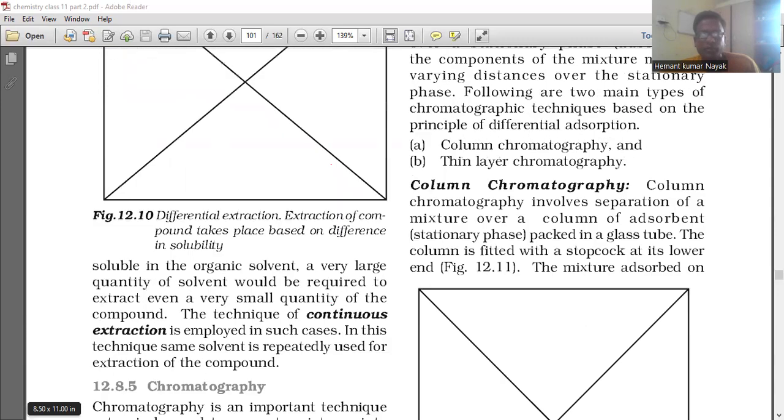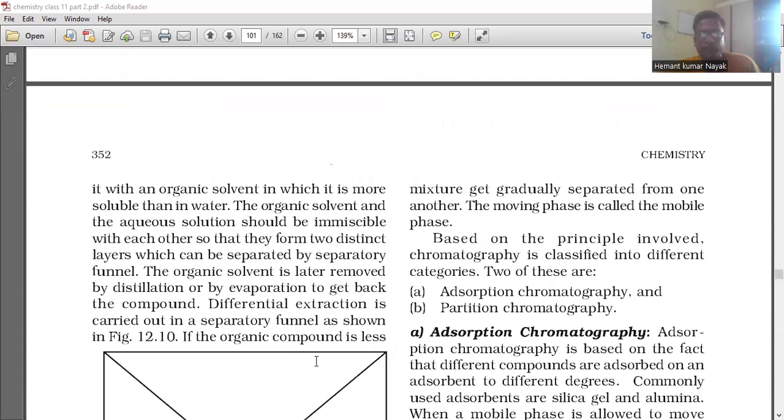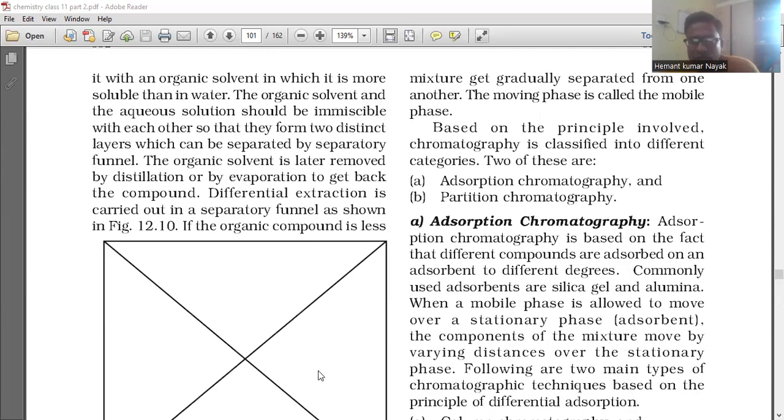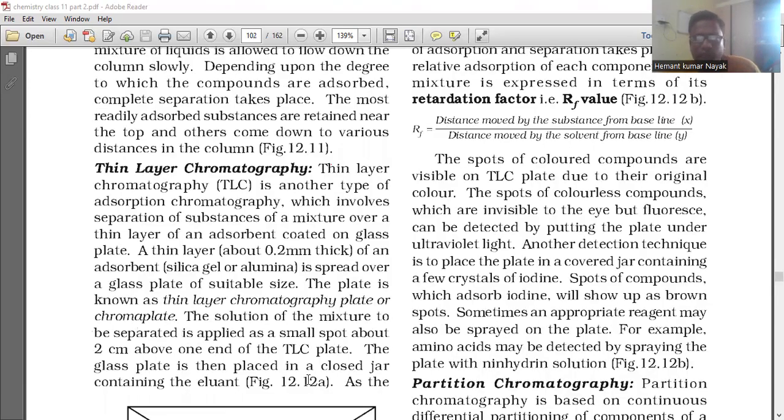Components of the mixture get gradually separated from one another. The moving phase is called the mobile phase. Based on the principle involved, chromatography is classified into different categories. Two of these are adsorption chromatography and partition chromatography. So these are the things.